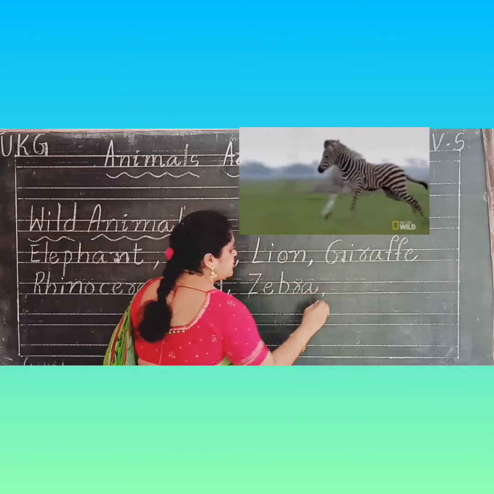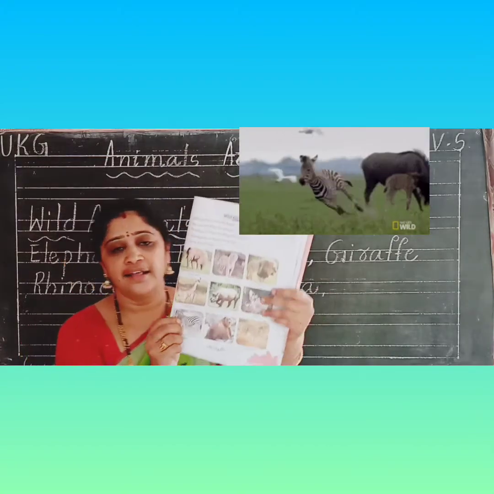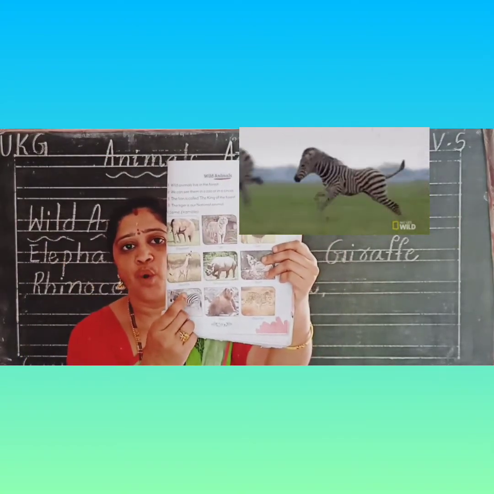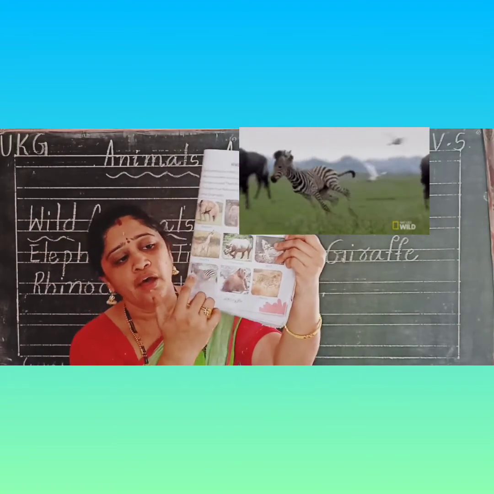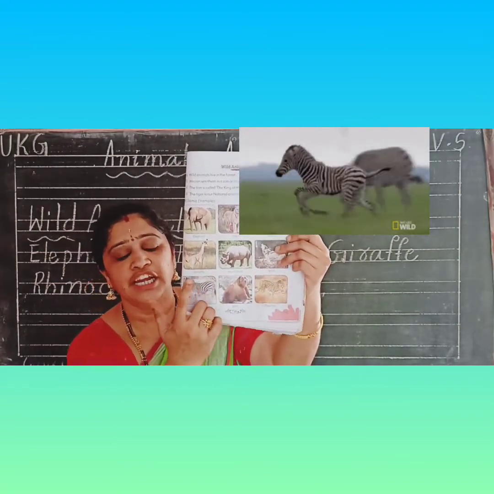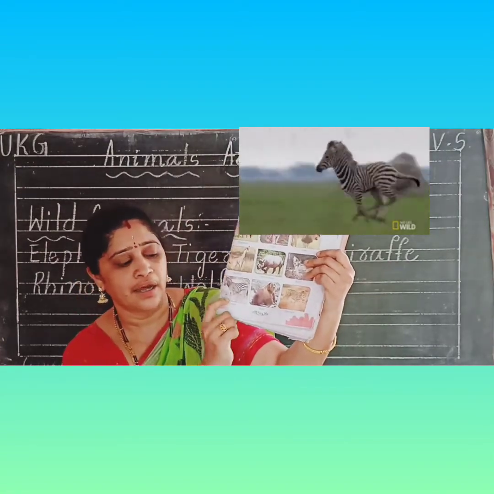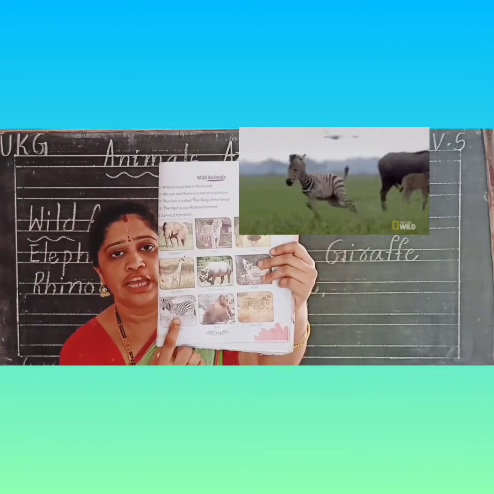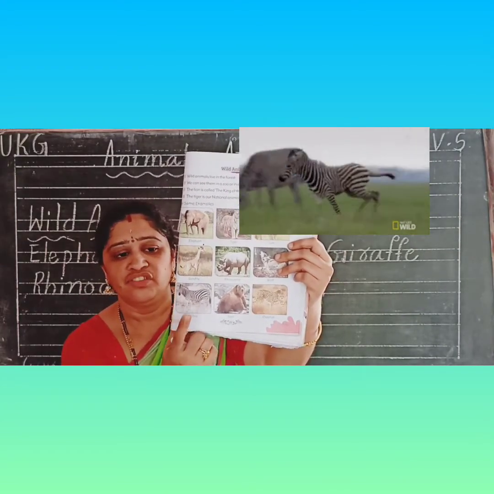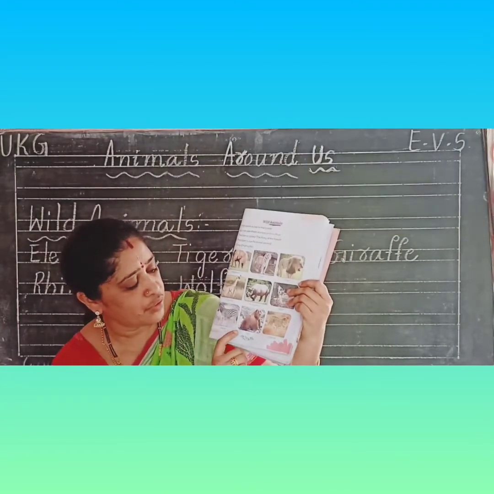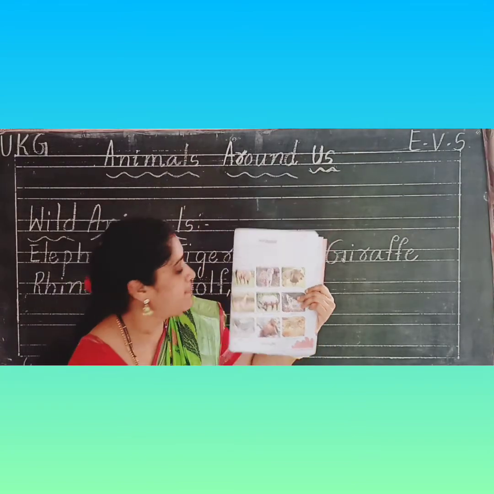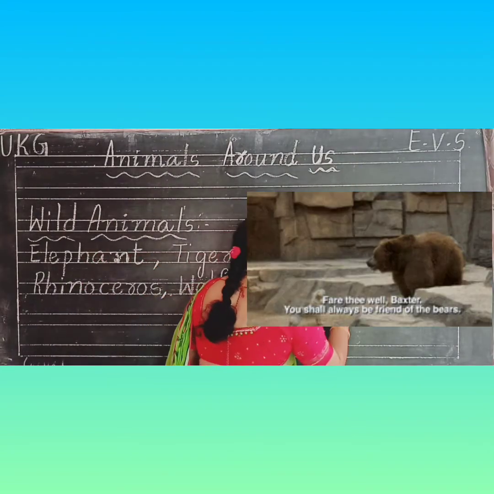Zebra. Zebra has black and white stripes on its body, but it looks like a horse. Okay, Nana. Horse and donkey are similar, Nana. Okay, but it is not a donkey or a horse. It is a zebra. Okay. Next, going to the next animal, bear.